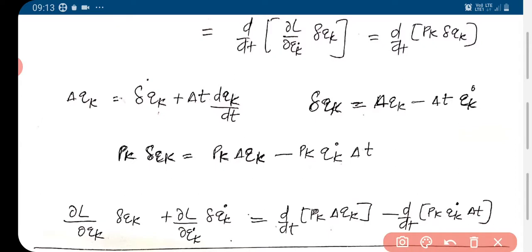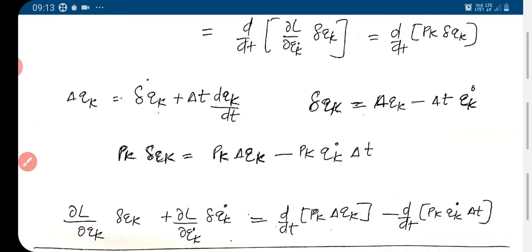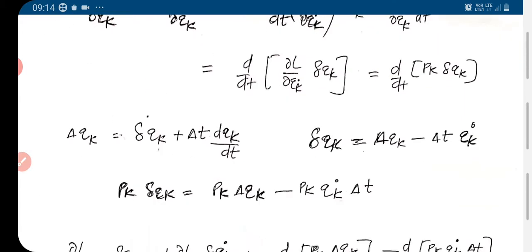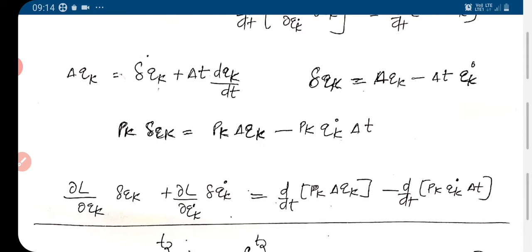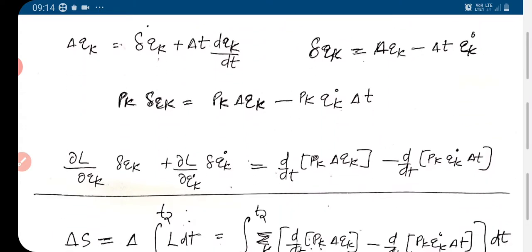If I multiply this with pk, the generalized momentum, I will have pk delta qk equal to pk del qk minus pk qk dot del t.